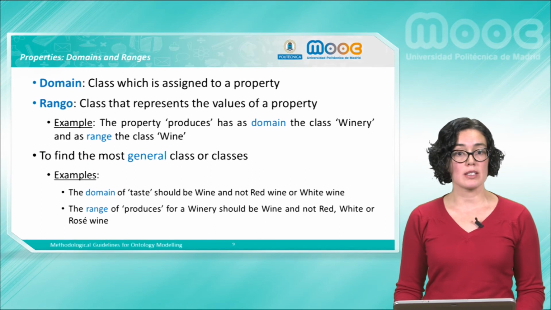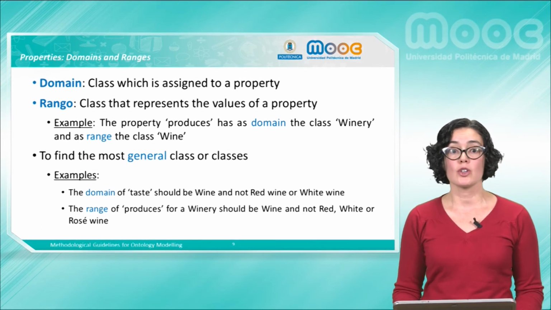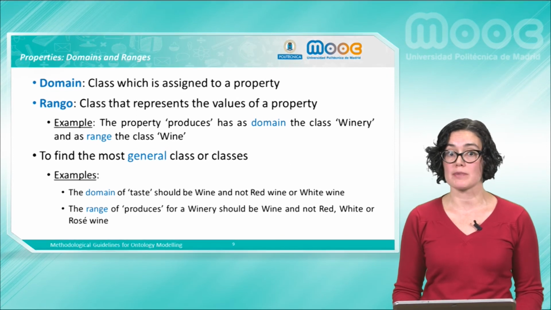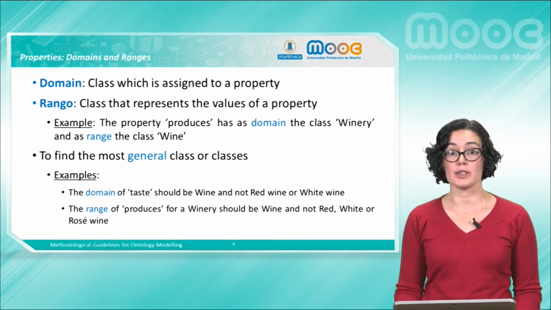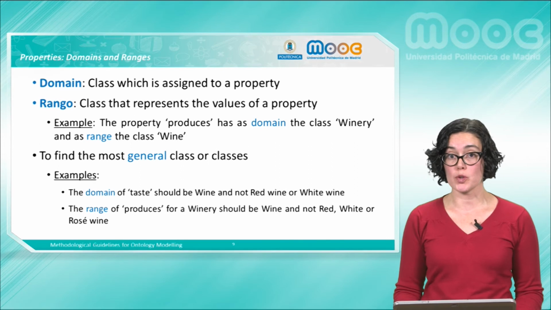As already mentioned, when domains and ranges of properties are defined, you must find the most general class or classes involved in the properties. For example, the domain of property taste should be the class wine and not the classes red wine or white wine. And the range for the relation produces for winery should be the class wine and not the class red wine or white wine.